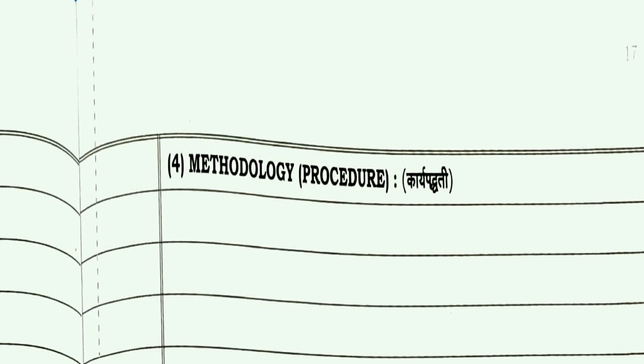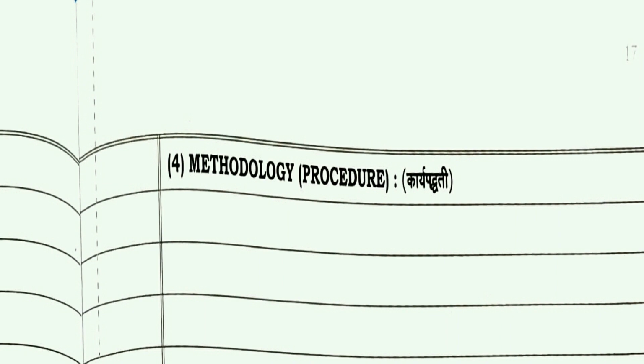Okay, now this should be at least 2 to 3 pages. In the Uttam publication book, they have given you 3 pages to write the methodology. If it is 3 pages, then it is okay. If it is not fitting in your 3 pages, then you have to write at least a minimum of 2 pages of methodology. See students, here the pages are allotted to you for how much content you have to write, because there are marks allotted for each and every section of the project work. So according to that only you have to write the content. It should not be less than that.